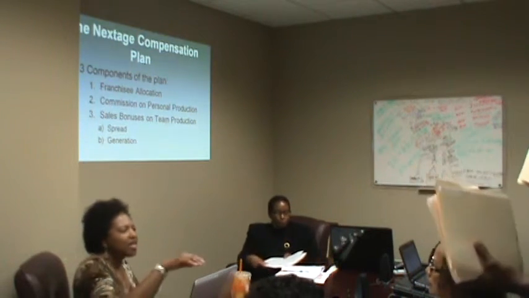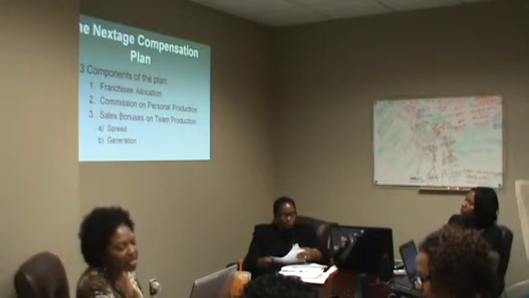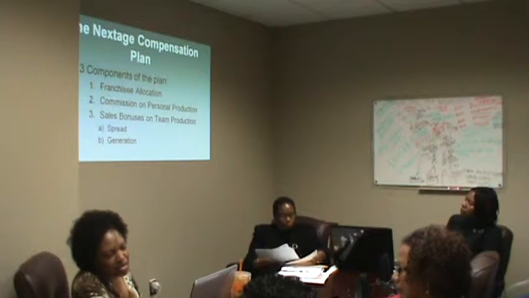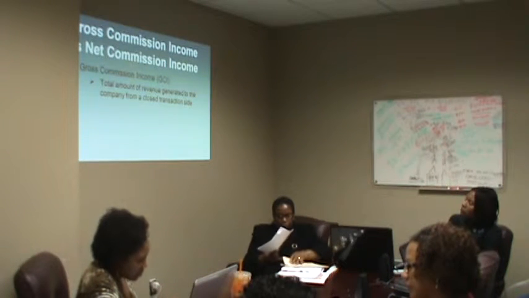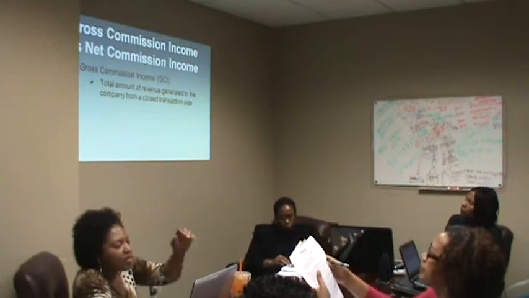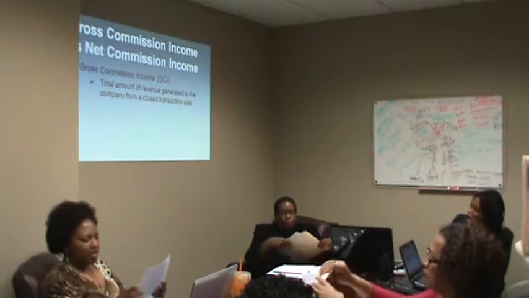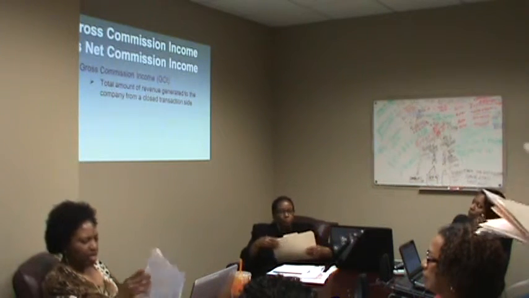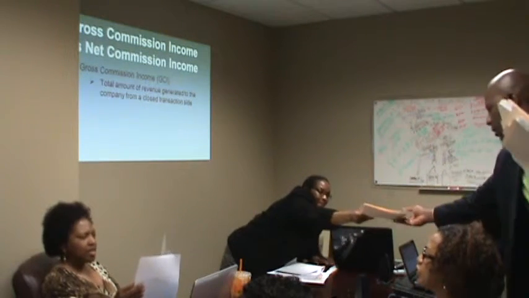And those are actually divided into two different types of sales: A, the spread, and B, the generation. Let's take a look first of all and understand the difference between the gross commission income and the net commission income. Now this is very important because some of the components of the compensation plan are dependent upon the gross commission. Others are dependent upon the net commission.